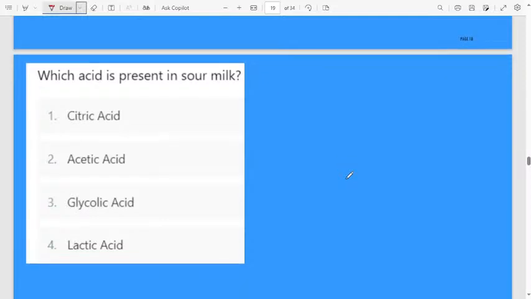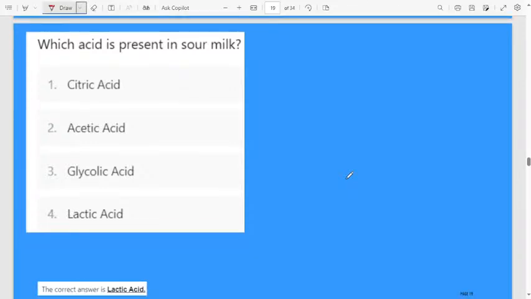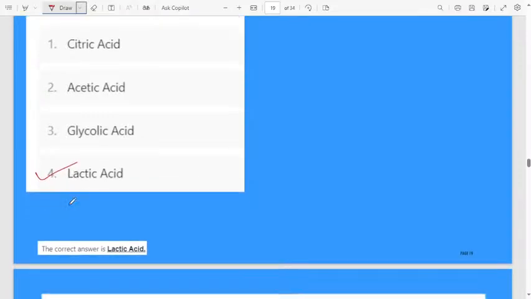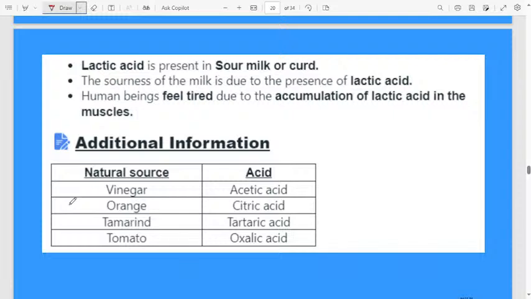Let us move to the next one. Which acid is present in sour milk? First option is citric acid, second option is acetic acid, third option is glycolic acid, fourth option is lactic acid. The correct answer is lactic acid. The acid present in sour milk is lactic acid. Yes, lactic acid is present in sour milk or curd. The sourness of milk is due to the presence of lactic acid.